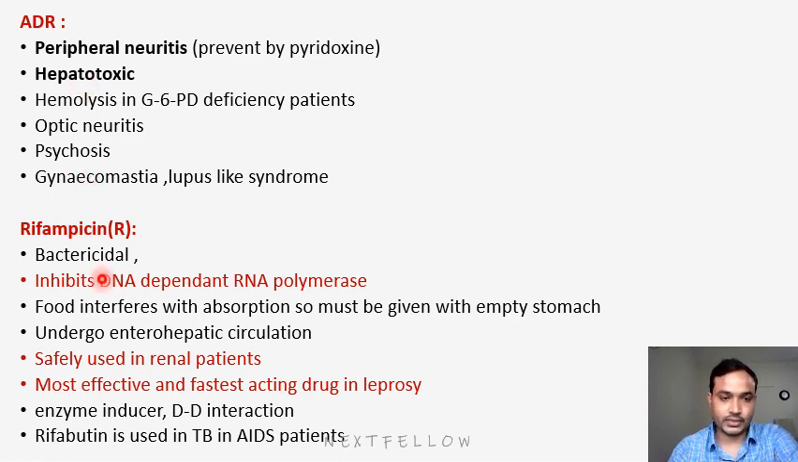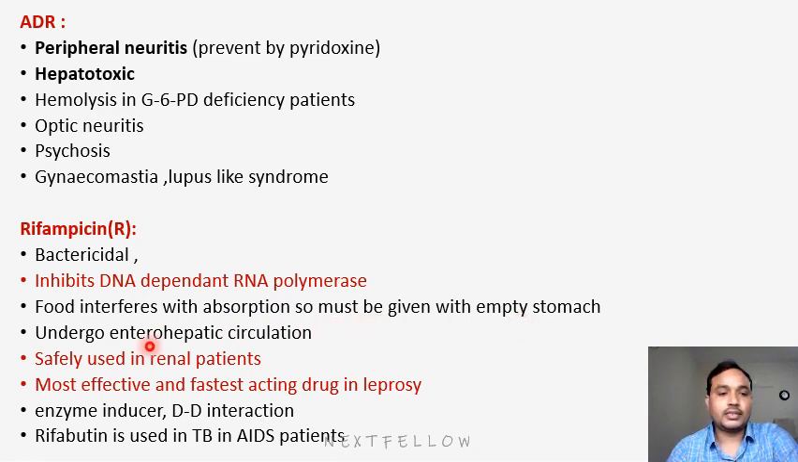Next is rifampicin. Rifampicin is also a bactericidal drug. It inhibits DNA dependent RNA polymerase. They can ask MCQs like DNA dependent DNA polymerase, RNA dependent RNA, or DNA dependent RNA. So it is first DNA followed by RNA: DNA dependent RNA polymerase. Food interferes with its absorption, so it has to be given on an empty stomach.